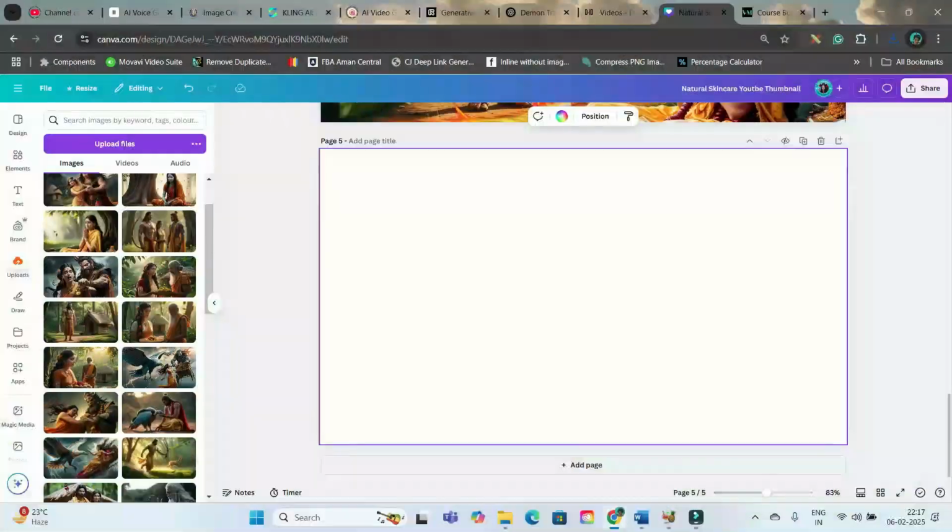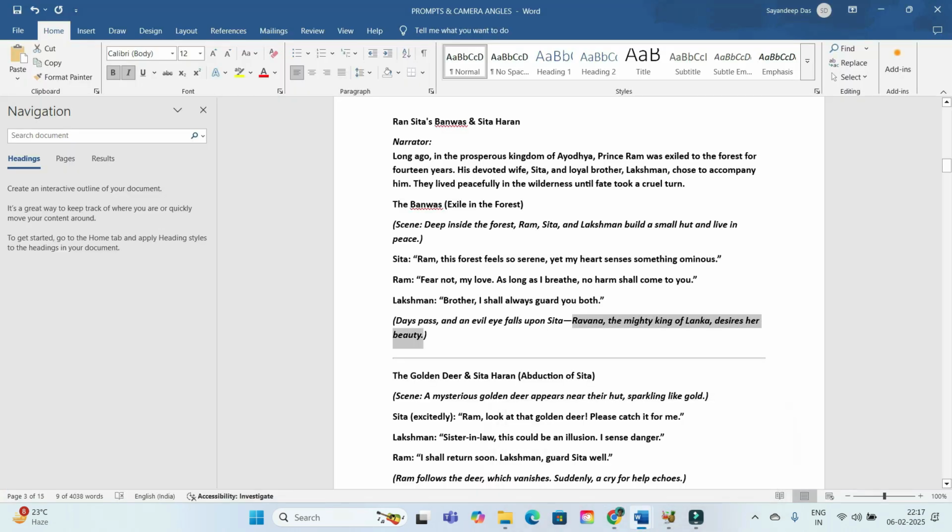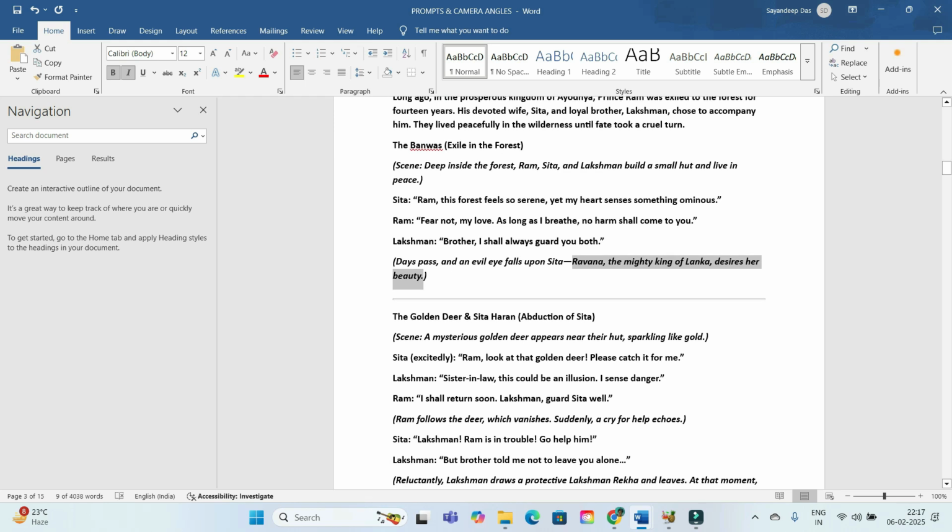Now I'm going to show you two more important things. One is image manipulations. Now see one thing. What if there is one particular scene for which you could not make an image? Let's suppose I want to make this image where Ram and Sita are nagging for the golden deer.